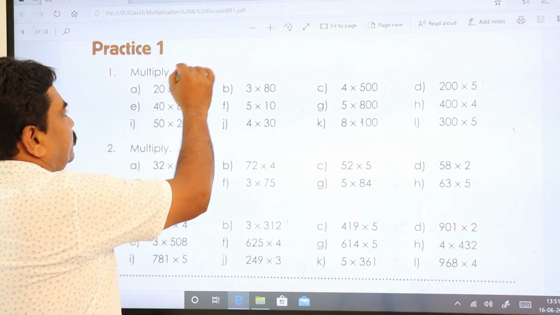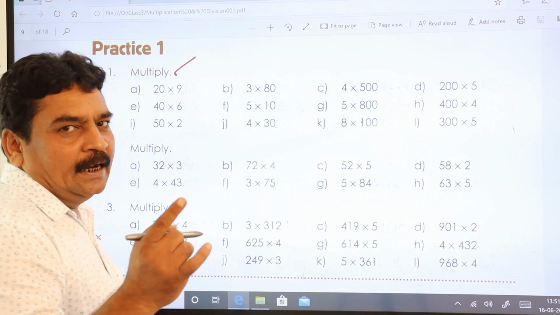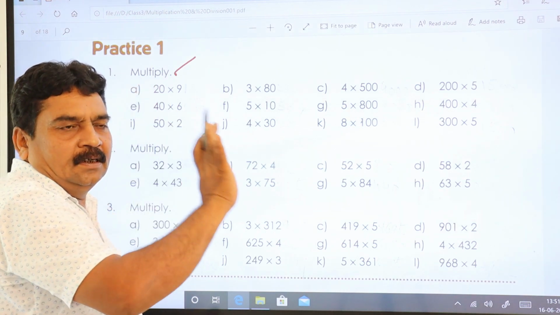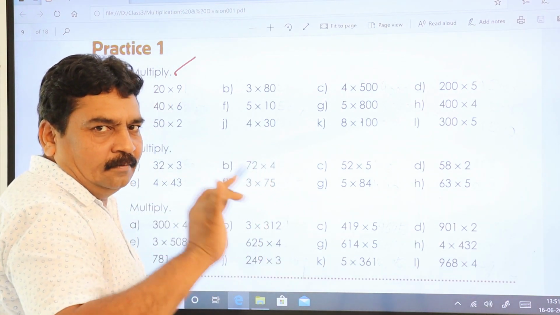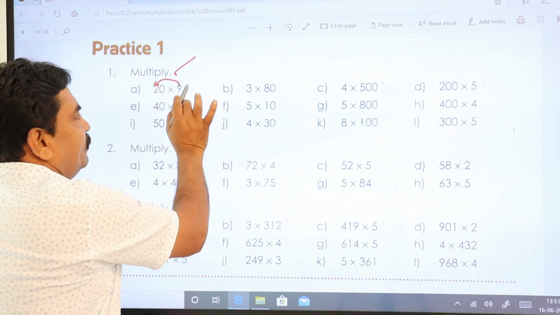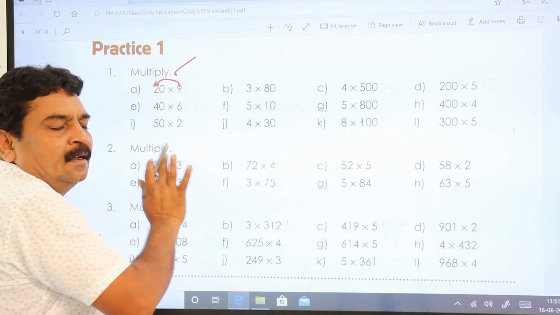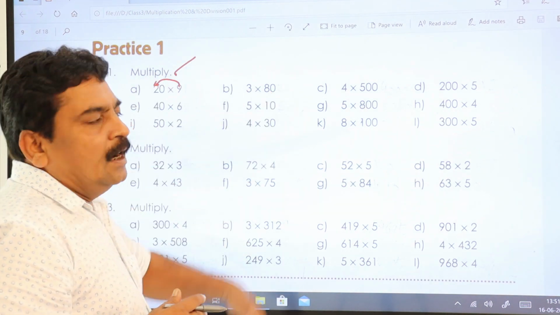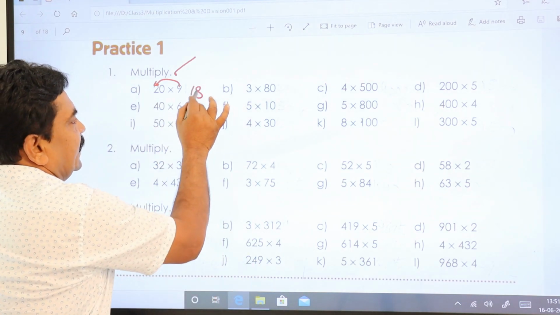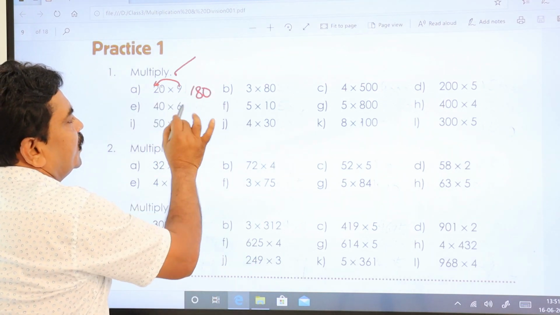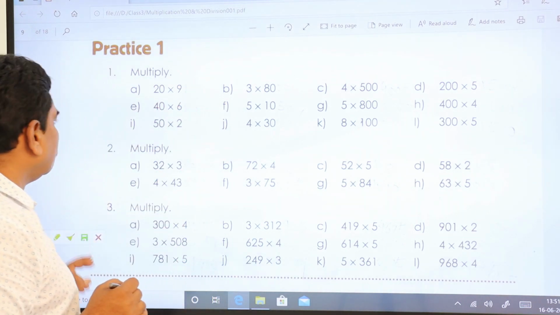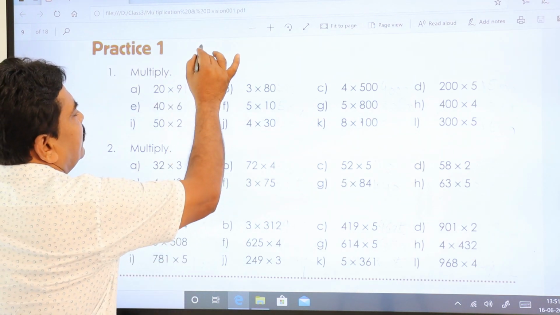Multiply 20 into 9. I told you, whenever you have a 0, you just forget about that for a moment. You multiply with 9, then you keep it 0. I'll do in this way. Also, I will do it in also, that is the standard way. 2 nines are 18. 0, you keep it 0 here. You got how much? 180. If we do it like this, you get the same thing.